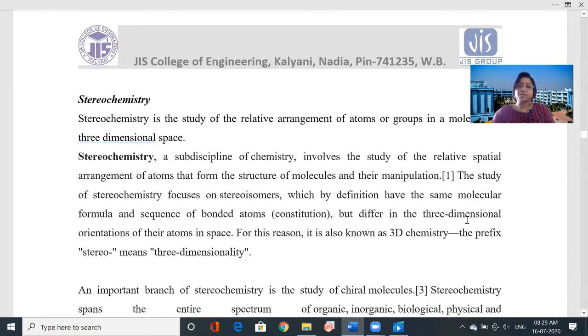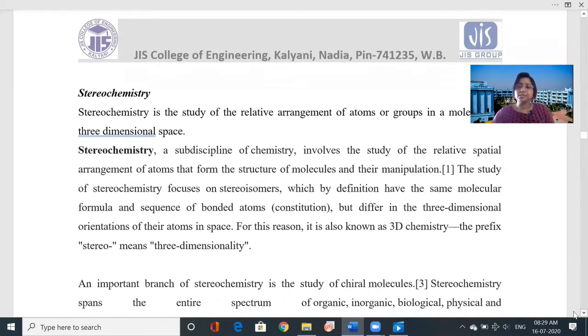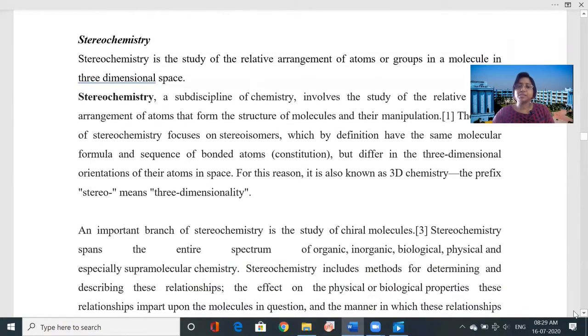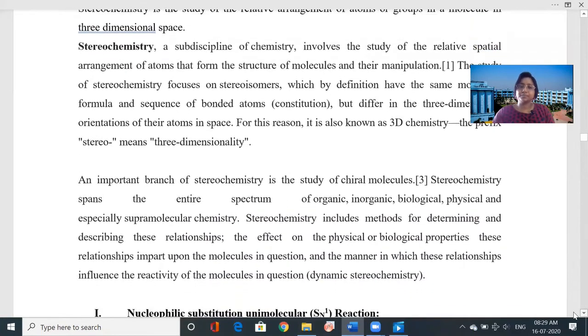The study of stereochemistry focuses on stereoisomers, which by definition have the same molecular formula and sequence of bonded atoms, but differ in the three-dimensional orientation of their atoms in space. For this reason, it is also known as 3D chemistry, that means three-dimensional chemistry.